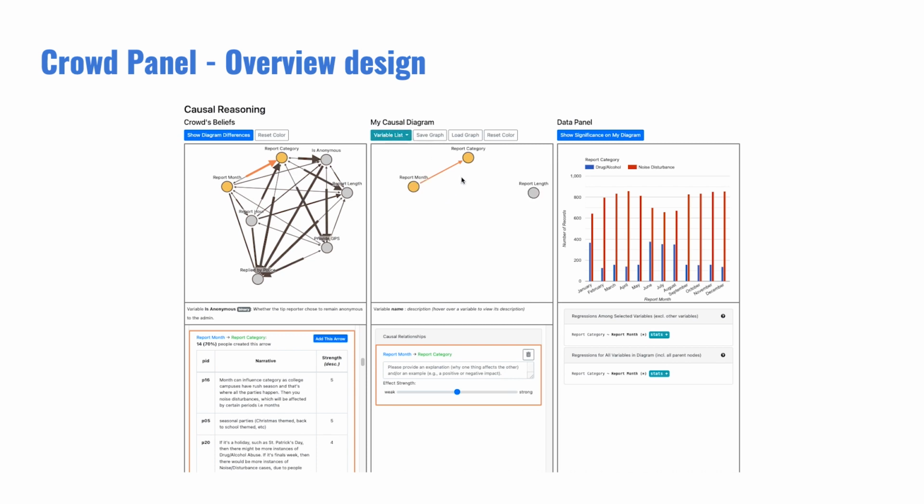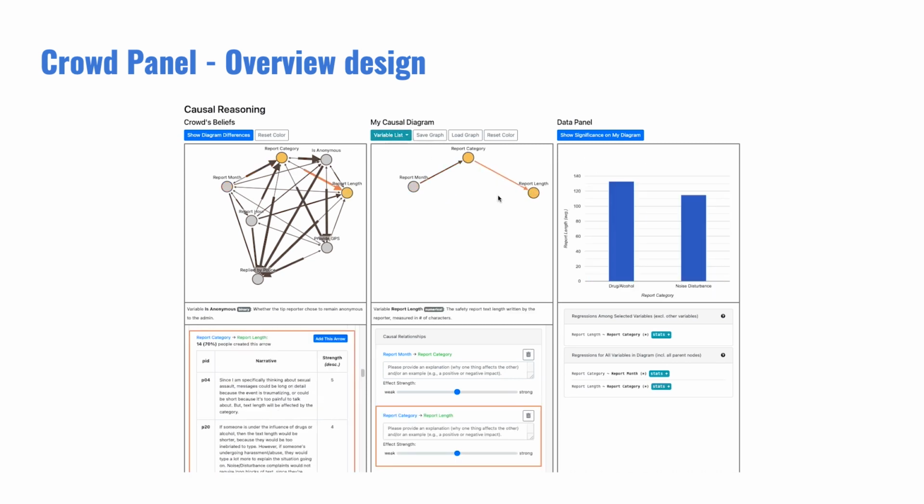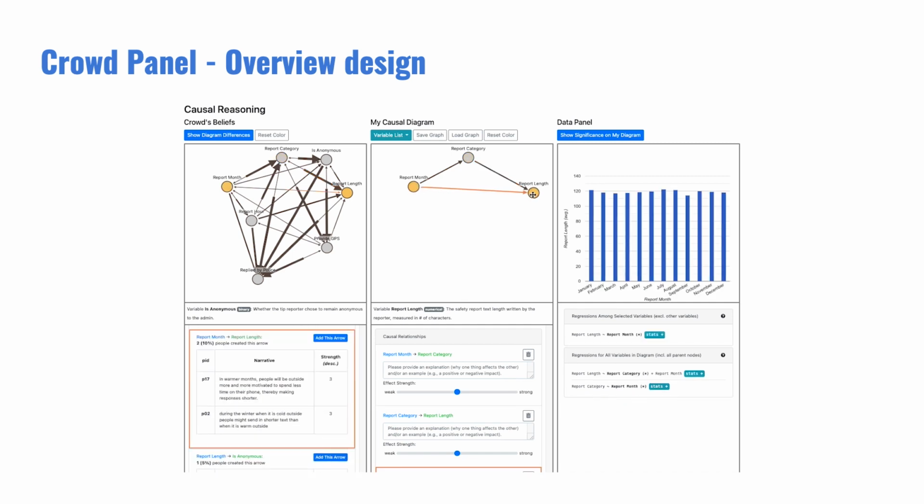Whenever a new arrow is drawn, the crowd and data panel will be updated. On the top left corner, they can also click on the Show Diagram Difference button to compare the crowd diagram and their own diagram. The blue arrows are the ones that do not appear in the user's diagram, and the red arrows are the ones that are reversed in the user's diagram.